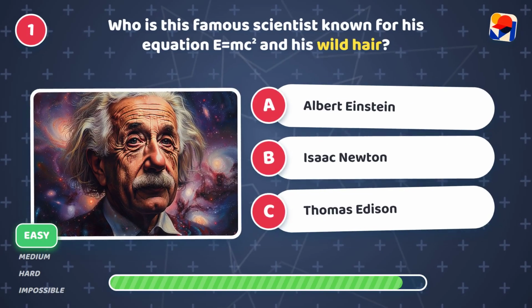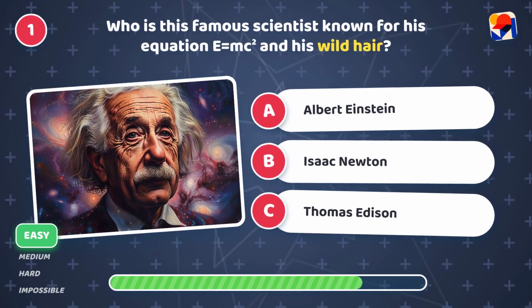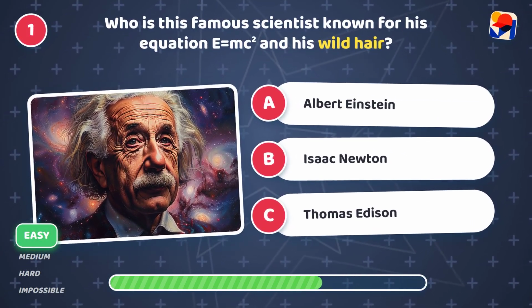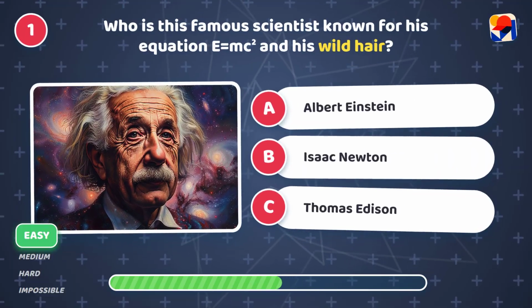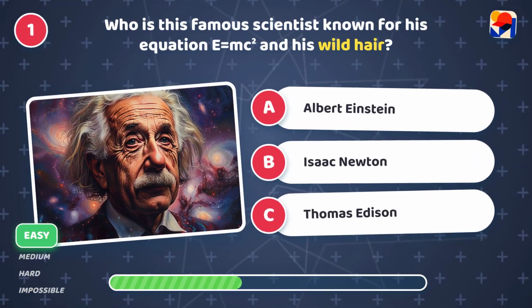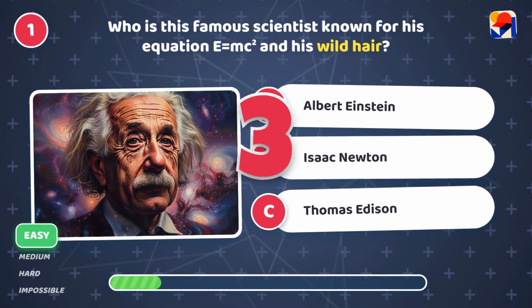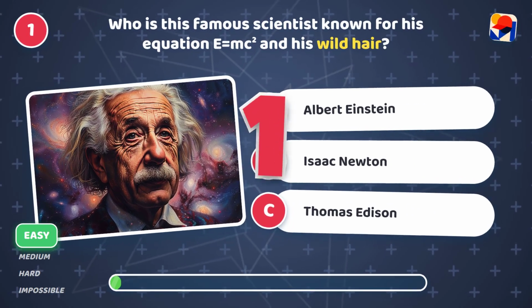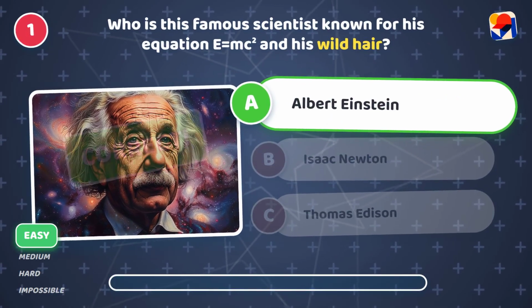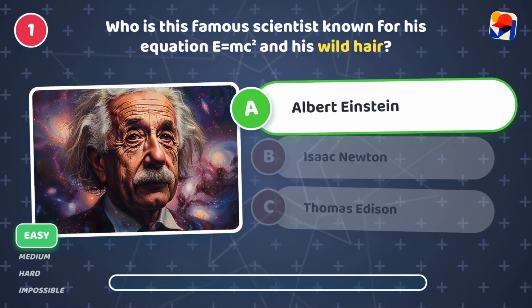Who is this famous scientist, known for his equation E equals mc squared and his wild hair? Is it A, Albert Einstein, B, Isaac Newton, or C, Thomas Edison? It's A, Albert Einstein. He had iconic messy hair.